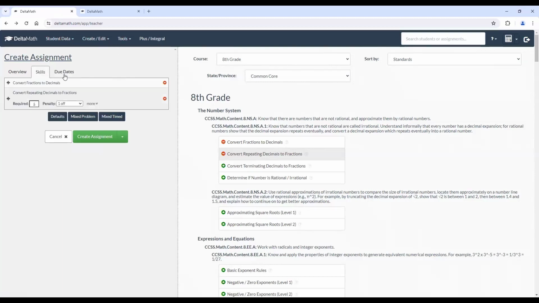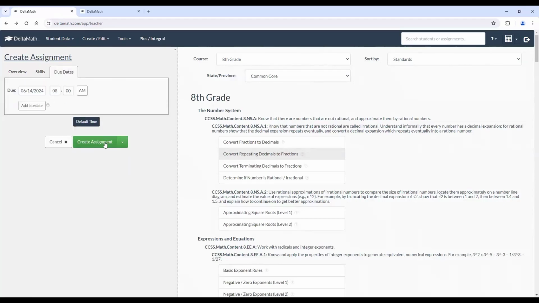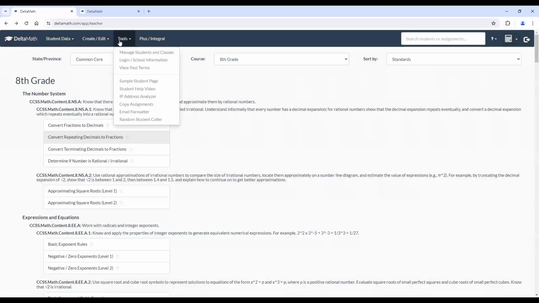Let's go ahead and take a look. So after we've put our skills, put the due date, let's take that off for now and just create an assignment. So you'll notice the assignment was created successfully. Let's go ahead and take a look at what it would look like on a sample student page.